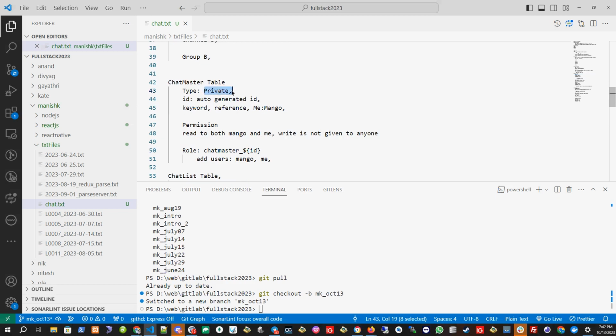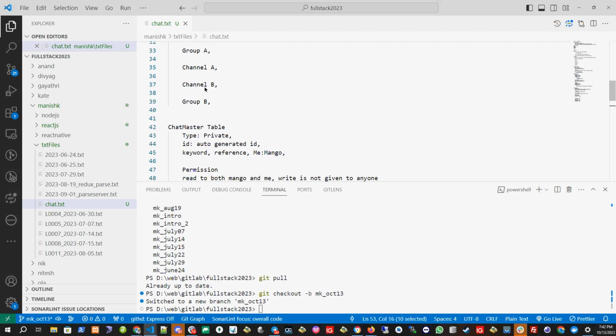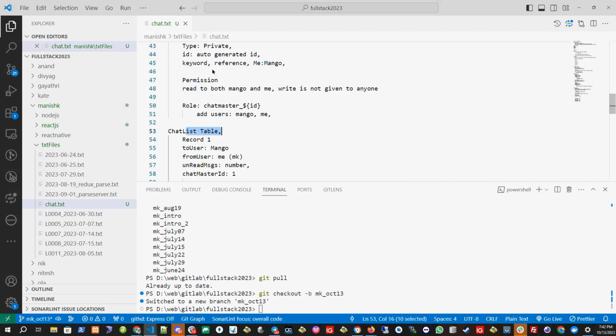Okay, I'm talking about only private chat. There will be slight differences in this chat list table, which I will discuss next time for the groups and channel. Right now we are talking only about private messages.